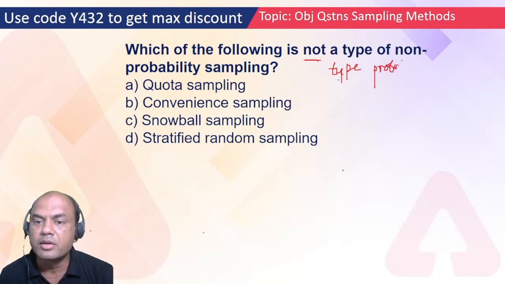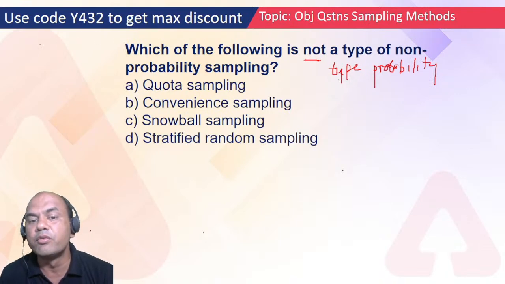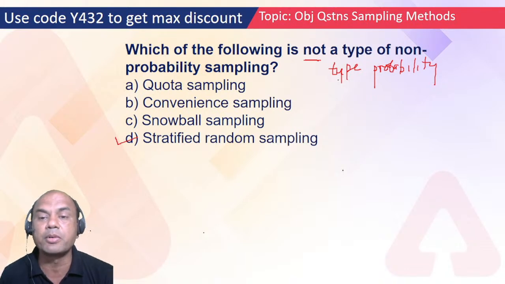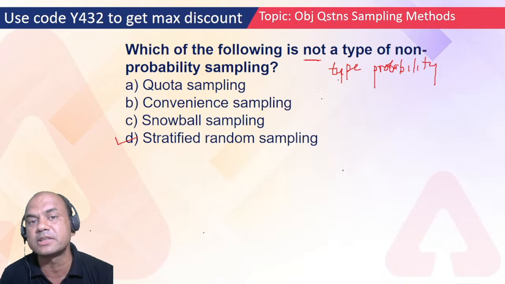So what do we want actually? That is important. Not a type of non-probability means which of the following is a type of probability sampling? That's what the question is. So which is the probability sampling? A, B, C or D? Fast. It is D, right? Stratified random sampling.